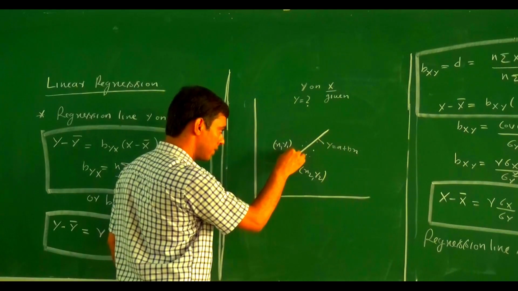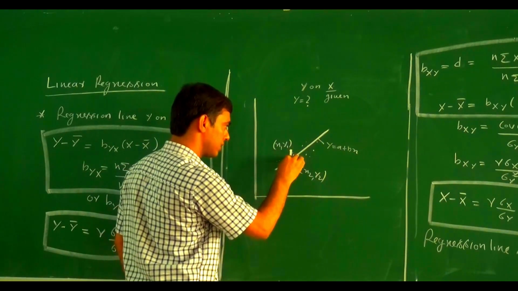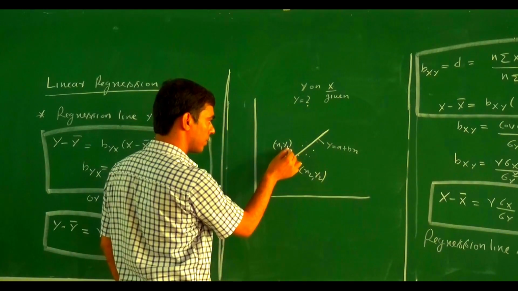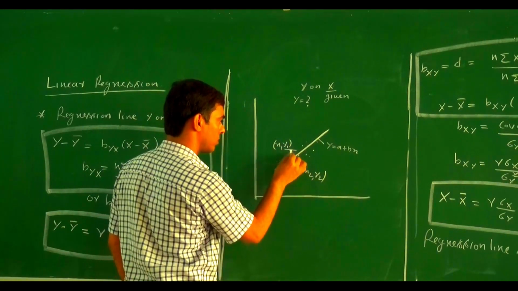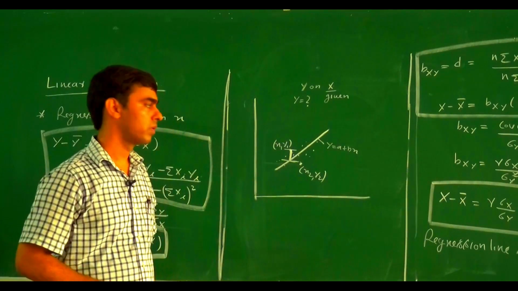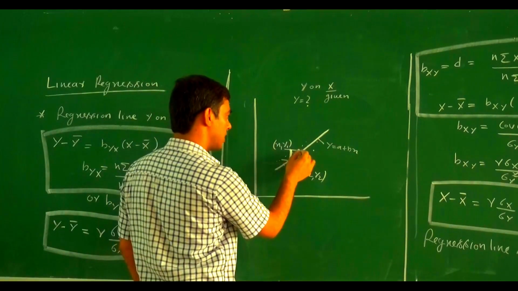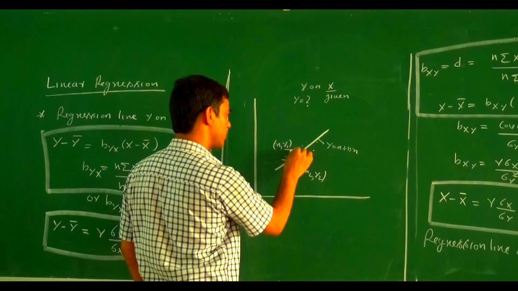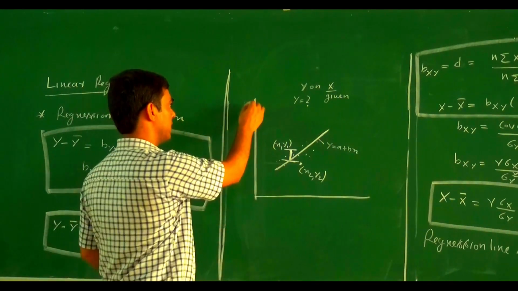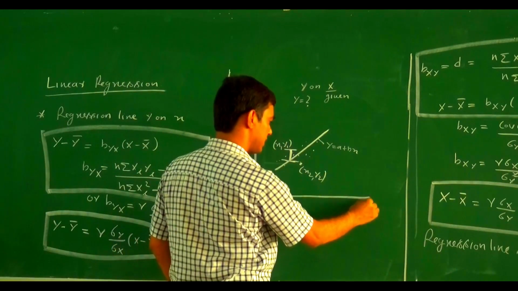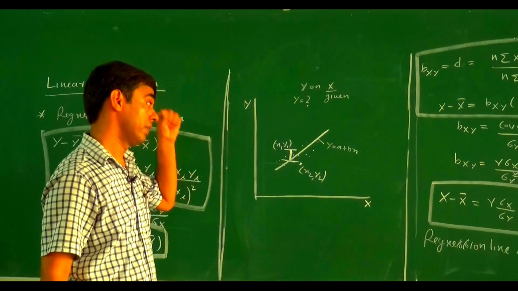The first one is the difference of these two. The second one is the difference measured parallel to the y-axis. This is the y-axis and this is the x-axis.